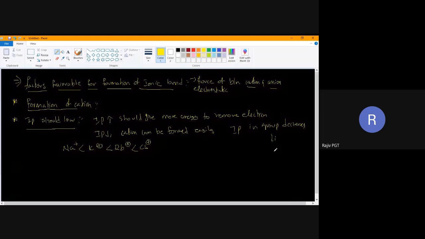Lithium, sodium, potassium, rubidium, cesium. From here to here, IP values will decrease. Why will IP values decrease? Because nuclear charge will decrease. So this is having low IP. That is why it can form cation easily. So it can form ionic bond easily compared to the rest of them. Clear? Understood?